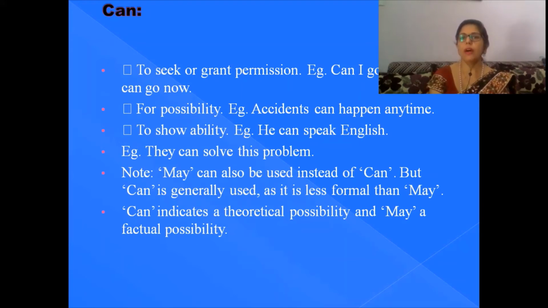If you are seeking permission from your friend, you can say, can I go, mama? Or if you're asking your boss, you will say, may I go, or may I leave this meeting? Or if you're in the class, you can say, may I leave this class, ma'am? So this is the difference between can and may.